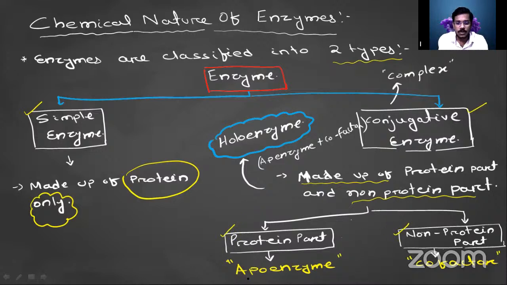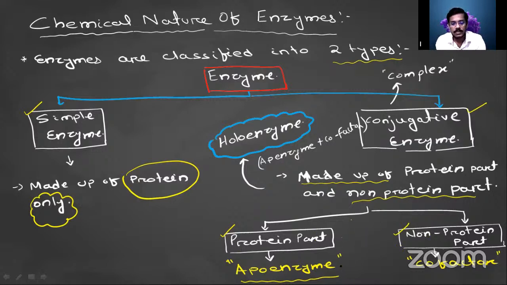If there is only protein, that is a simple enzyme. If there is protein with non-protein substance, that is a conjugative enzyme.